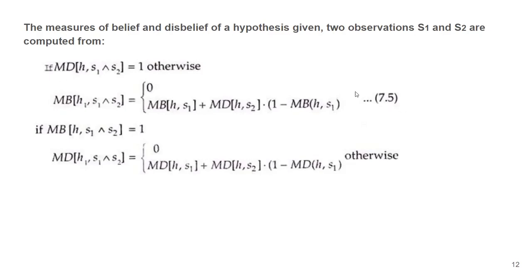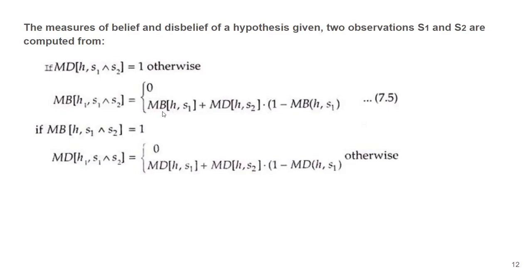Please consider this over here, okay? The 0 goes along with it, not above it. When we don't trust it at all, then the measure of belief is going to be 0 because disbelief is 1.